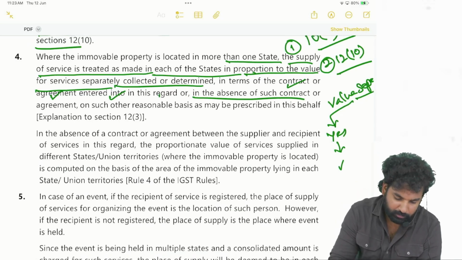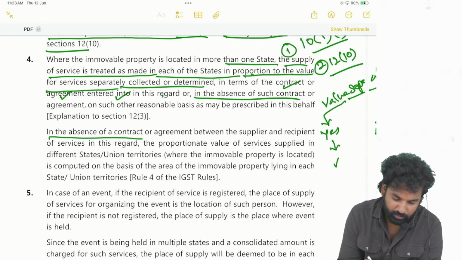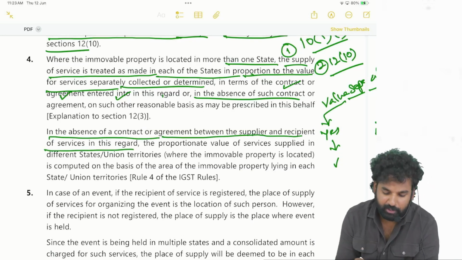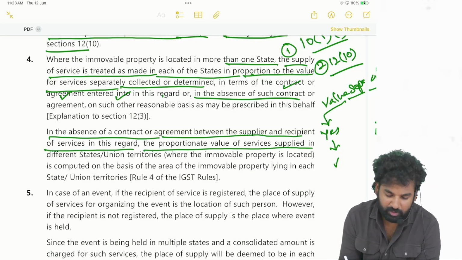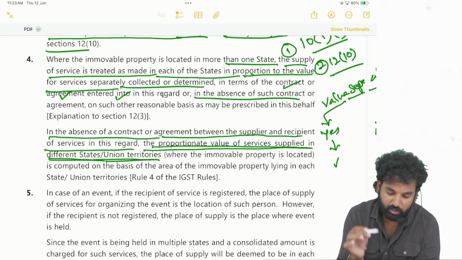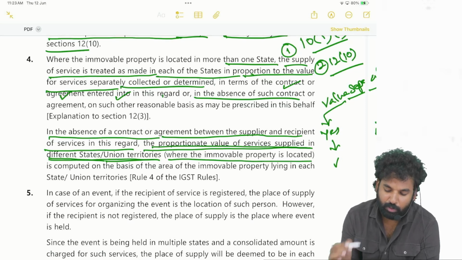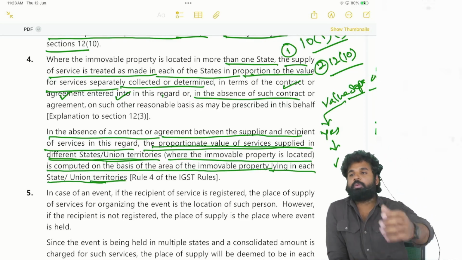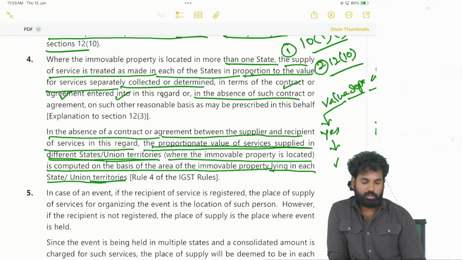See here, in the absence of a contract or agreement between the supplier and the recipient of services in this regard, the proportionate value of services supplied in different states or union territories where the immovable property is located is computed on the basis of the area of immovable property lying in each state or union territory.